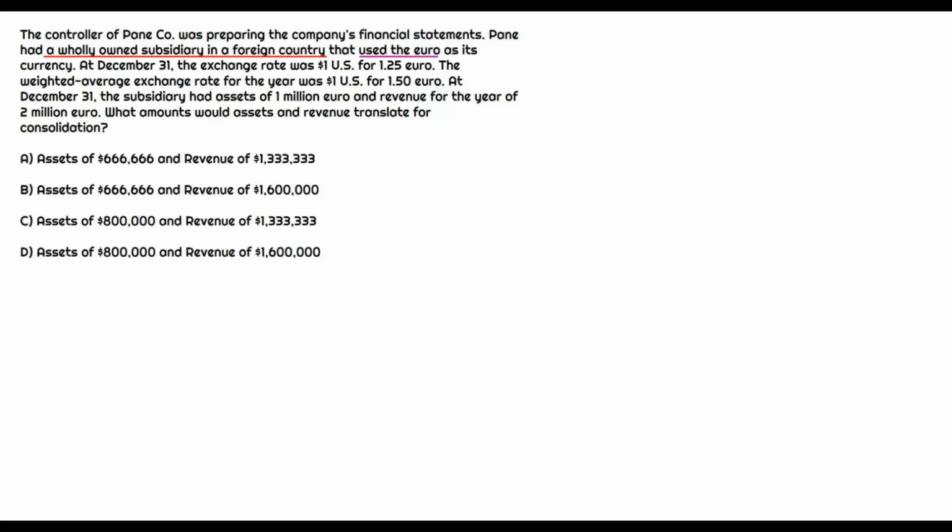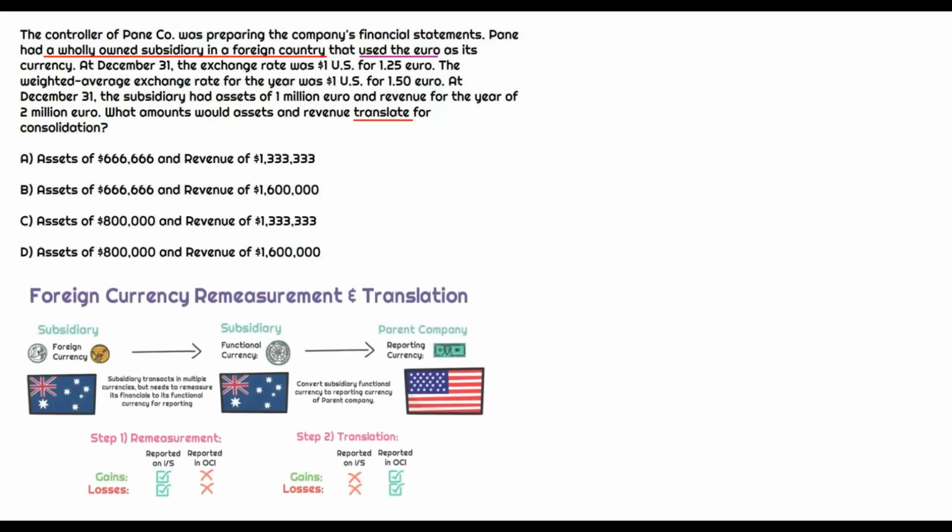But ultimately, in the last sentence, there is one key word that we need to pull out, and that is translate. And that broadly refers to the translation method. So basically, the translation method is when we have a subsidiary that has their functional currency that is in a different currency than the reporting currency for the parent company. So in this case, the functional currency of that subsidiary is euros, and then Payne Company as a whole, well, they report in US dollars. So we need to translate the financial results, right, meaning the assets and the revenues here, into US dollars for consolidation by the parent company.